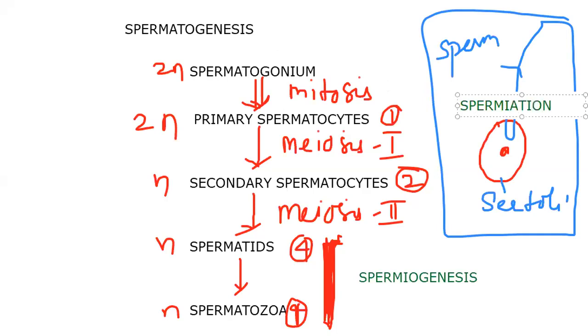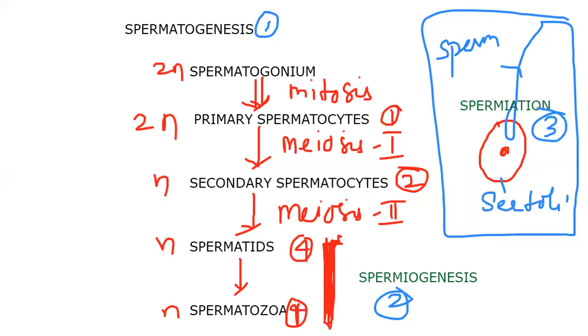Now you can take the full chart: the three definitions, the meiosis and mitotic items, and the diploid or haploid things. So 1 and 2 and this is the 3. This chart occupies 90% of questions. Otherwise, for male reproductive questions they simply give matching items, like what is the gubernaculum, what is the spermatic cord. Likewise, we get the simplest type of questions there. But here, more applications are possible in this area. So that's why we forced and made it again and again. I'm doing so because of this reason.